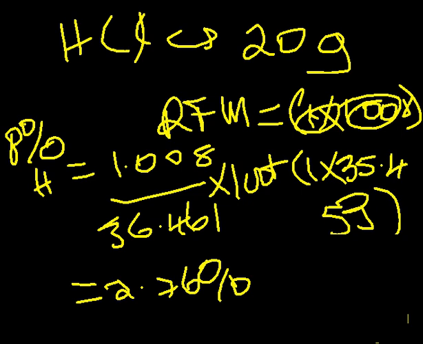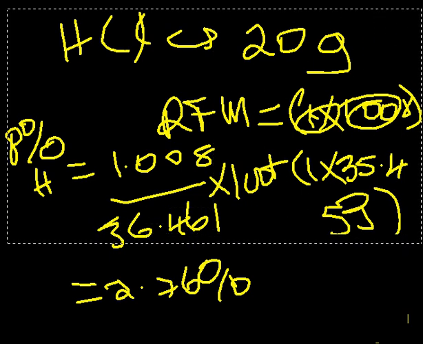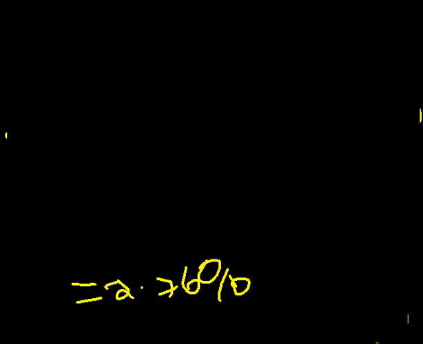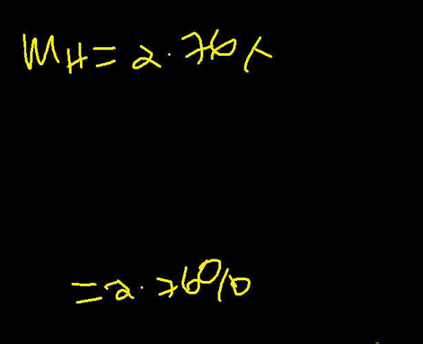The next, for us to have the mass of the hydrogen in our 20 grams, we'll have the mass of the hydrogen equal to 2.76% times 20 grams.